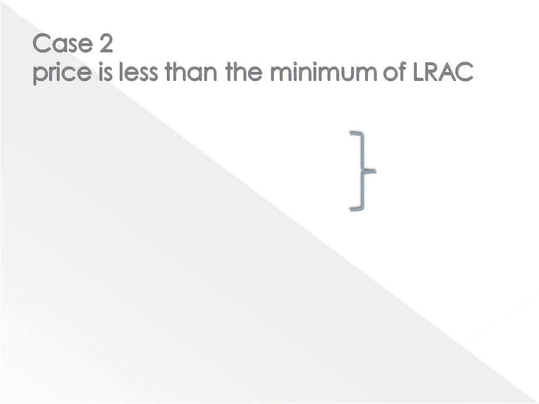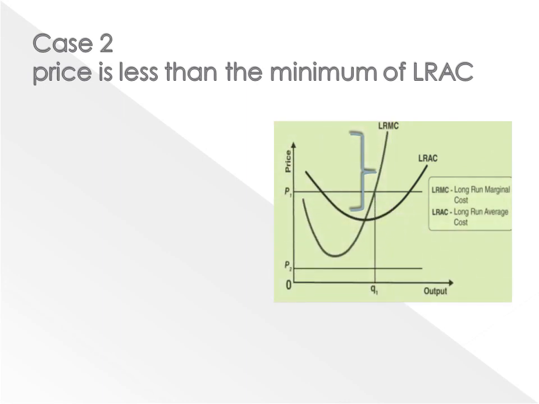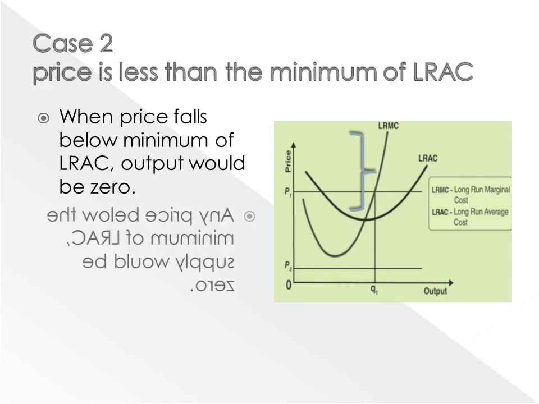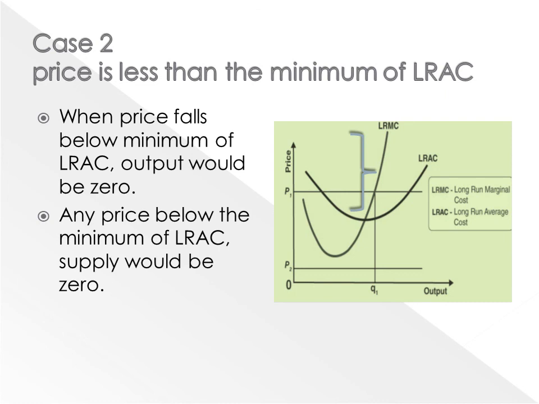The second situation, price is less than the minimum of LRAC. I am just using the same graph where you can see P2 price is charged, which is less than the LRAC. When price falls below the minimum of LRAC, output would be 0, because the firm has to stop production if it can't afford the long run average cost. Then at any price below the minimum of LRAC, supply would be 0.